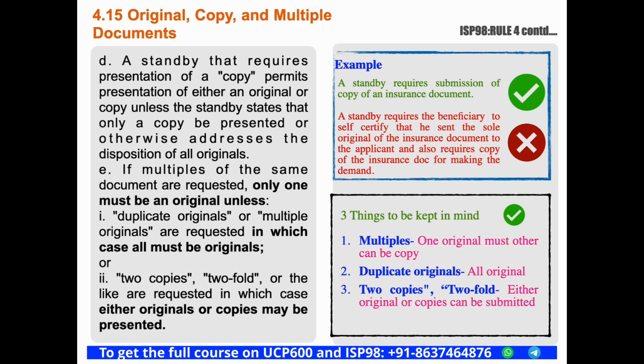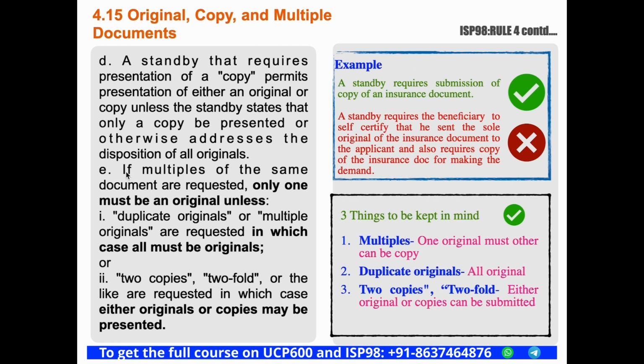In this case, the beneficiary must submit the copy. Why? Because the standby clearly addressed the disposition of original documents. That is, the original documents have to be sent to the applicant. If in this case the beneficiary submitted the original insurance document, then it is a discrepancy, right? But in the earlier case, the beneficiary can submit the original document.